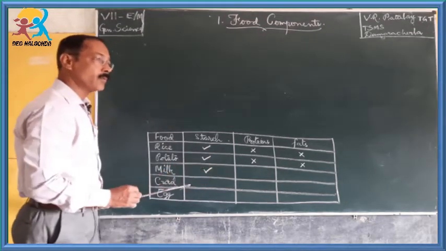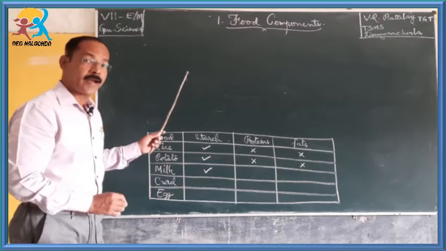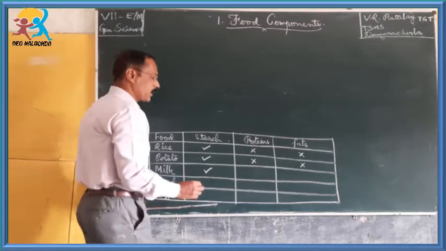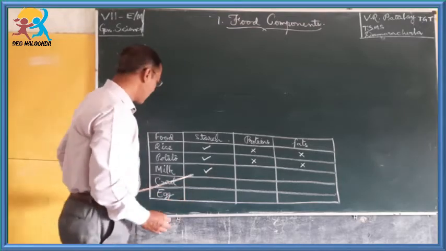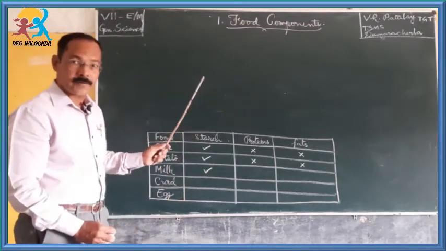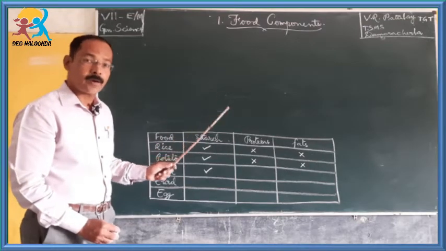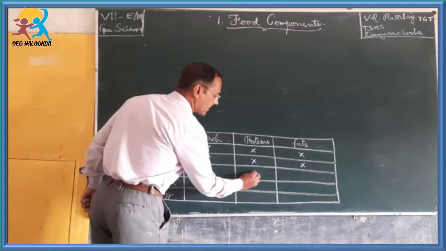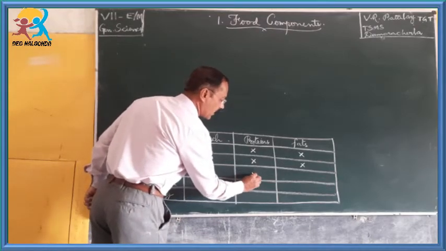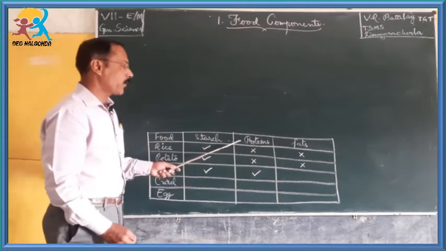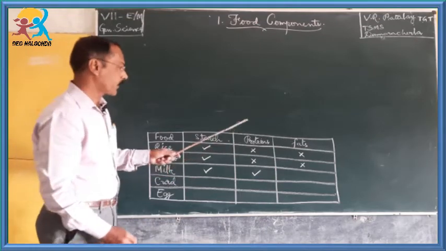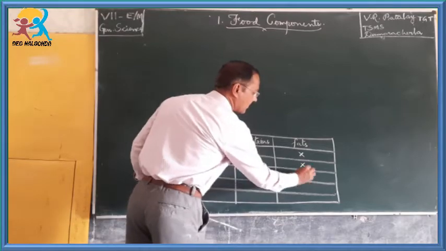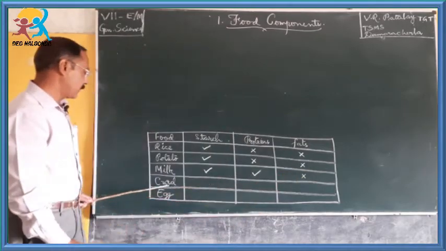It turns to blue black color when I add iodine solution. When I tested milk with copper sulfate and sodium hydroxide solution, milk turns to violet color. That means milk also contains proteins. A lesser amount of fats is present in milk.